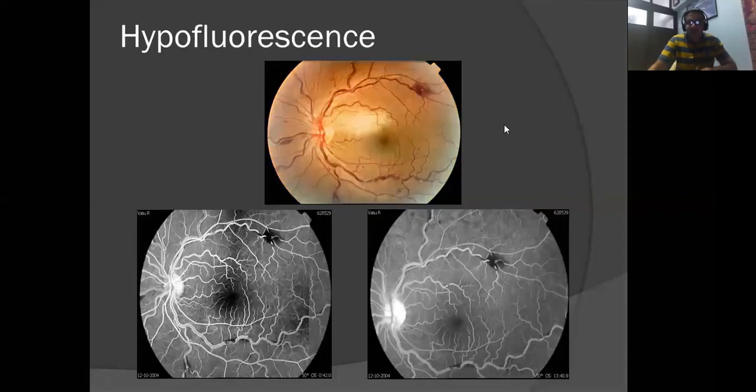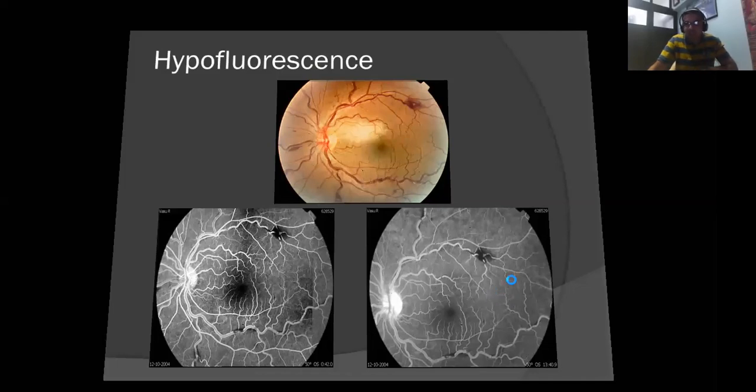Now coming to hypofluorescence. As I said, hypofluorescence could be because of many issues. Either it could be a block fluorescence or it could be the dye which is not reaching the surface. Now in this case, if you see the color fundus image, there is a hemorrhage here, and the corresponding early FFA picture shows a black spot here, which remains in the later images also. This clearly shows us it's a block fluorescence. So the dye is reaching there, but because of the hemorrhages, the posterior details are obscured. This is a classic example of a block fluorescence.